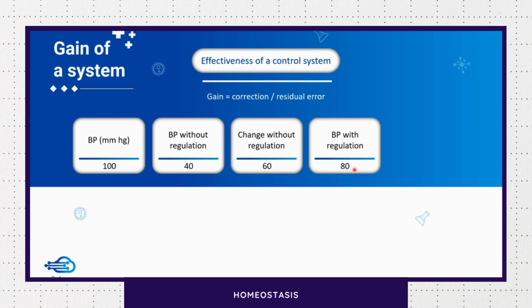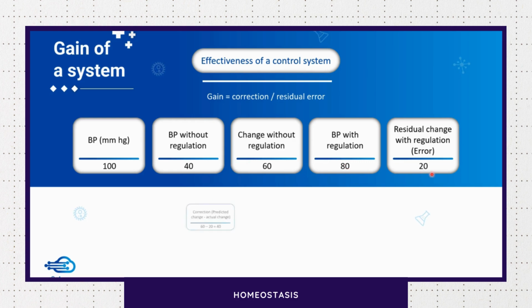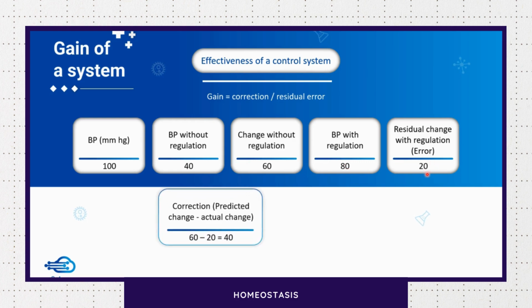But still you see there is certain change from the baseline. So, what is this change? This change is known as error. That despite the regulation, there is some error. And what is the error? We have to do 100 minus 80. So, this error is 20 millimeter mercury.